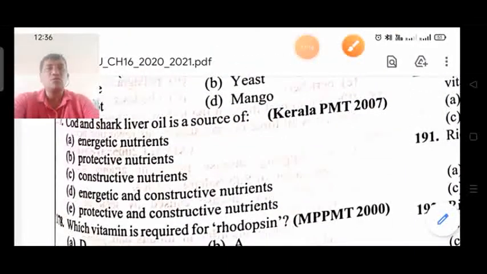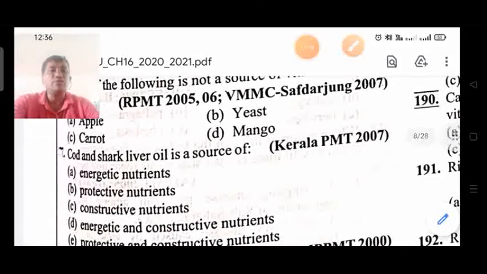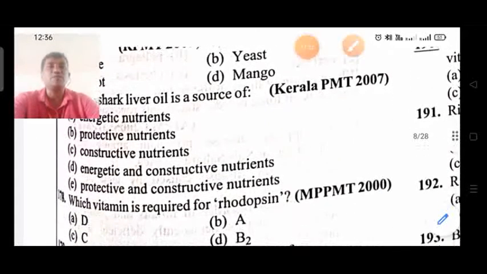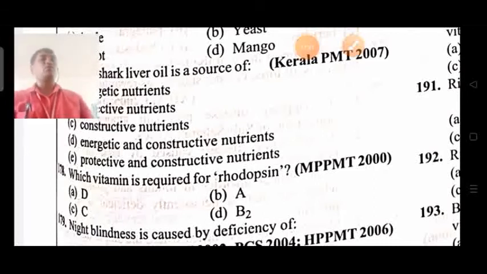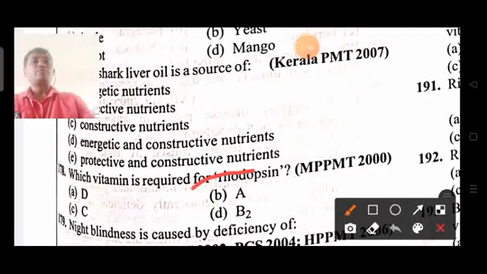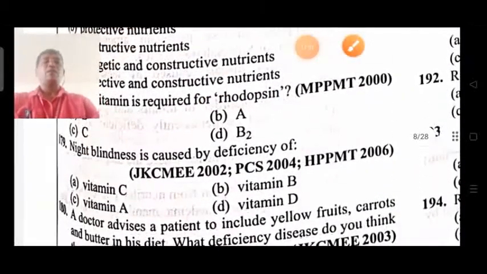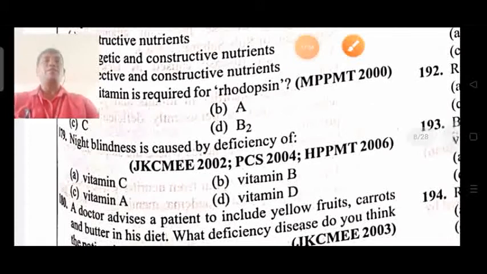Next, coming on to the 178 question, which vitamin is required for rhodopsin? D, A, C and B2. So here vitamin A is required for rhodopsin, which is eye related. Vitamin A is the most important component in the preparation of rhodopsin. Next, night blindness is caused by the deficiency of.